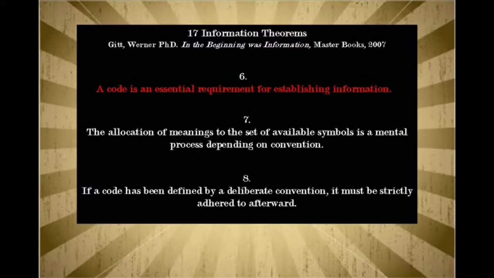Now, if a code has been defined by a deliberate convention, it must be strictly adhered to afterwards. So if there was this deliberate convention based on DNA created in the beginning, coming from sound, which we've got to this point, from based on physics foundation, it would have to be strictly adhered to afterwards in order to reproduce the system. And what do we see? Do we see that if this guy copulates with his wife, is he going to reproduce something after his own kind? Is it going to be strictly adhered to? Yes, it is.